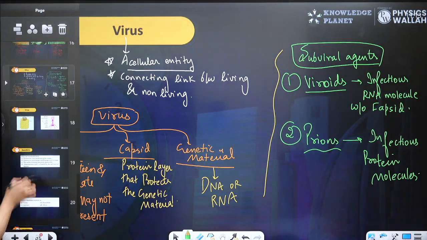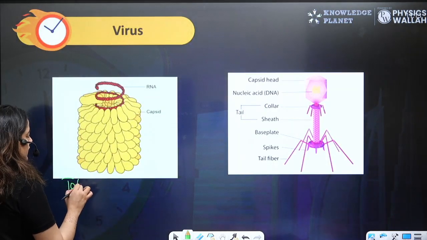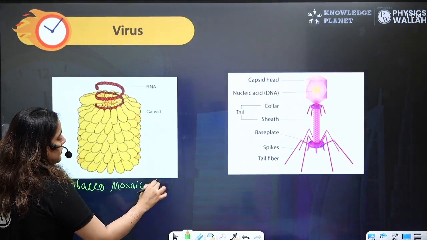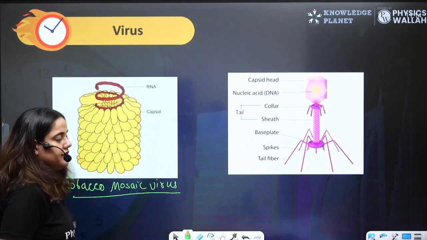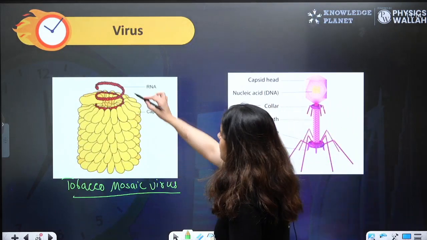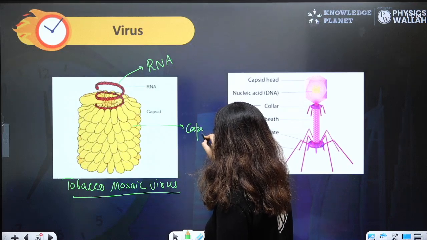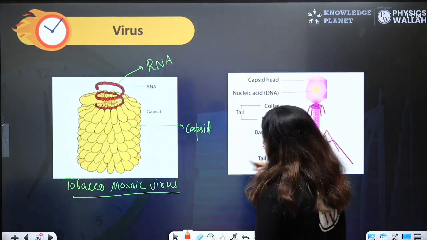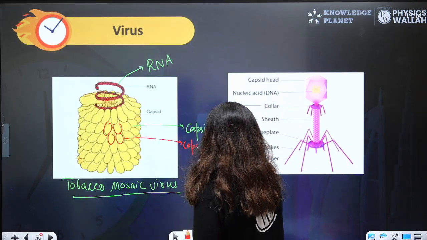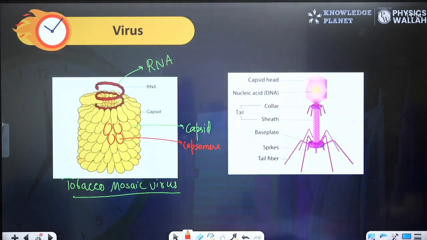Here are some of the viruses. Beta, this is the tobacco mosaic virus. Some of the early discoveries were done with the help of tobacco mosaic virus. They have RNA as genetic material, and this is capsid. Capsid is a layer that is made up of single units known as capsomere.